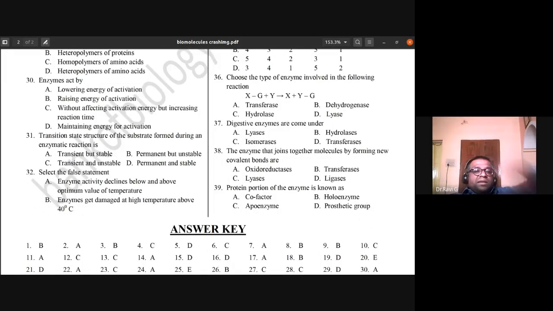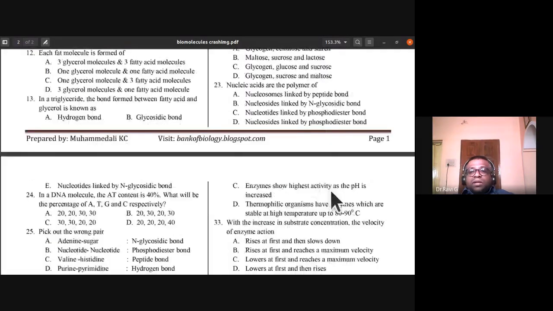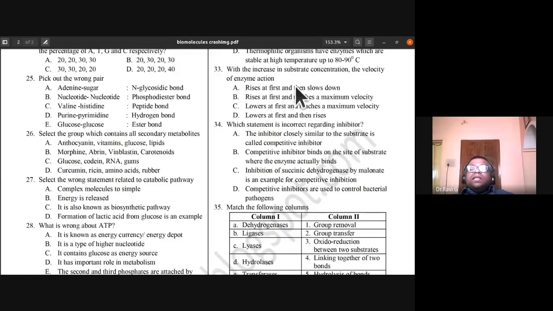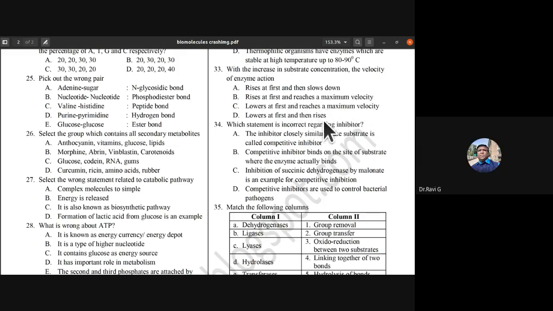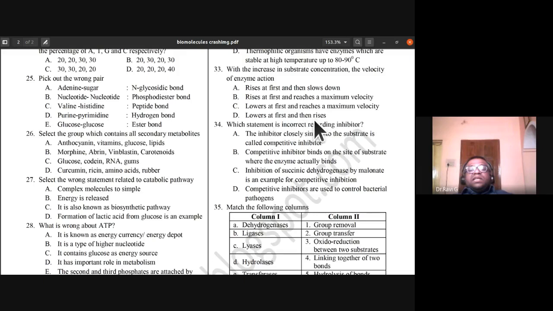Select the false statement. So 32nd, the answer is C. Enzymes show highest activity as the pH is increased is the wrong answer. With the increase in substrate concentration, the velocity of enzyme action rises at first and then slows down, rises at first and reaches a maximum velocity, lowers at first and reaches a maximum velocity, lowers at first and then rises. So 33rd B is right, rises at first and reaches a maximum velocity. 33rd B is the answer.